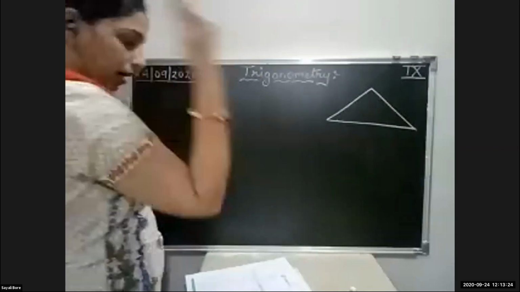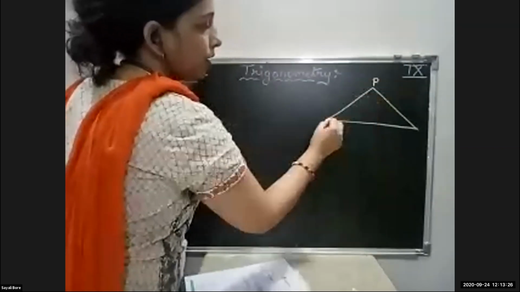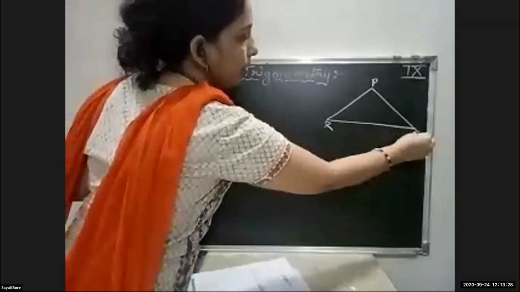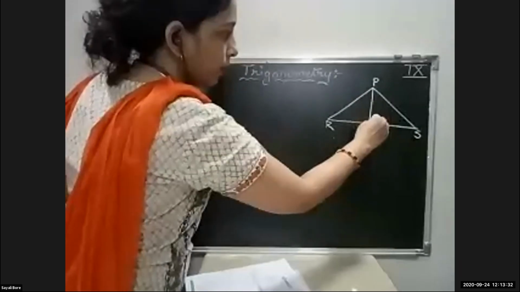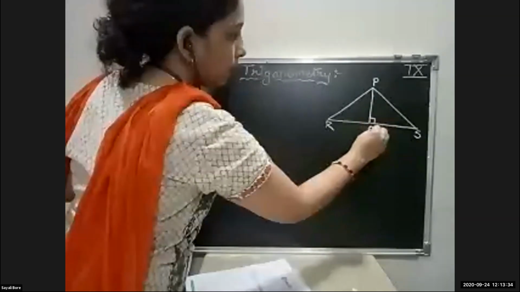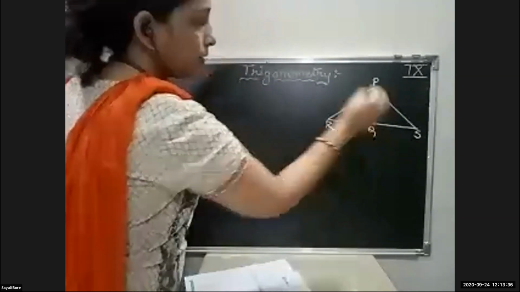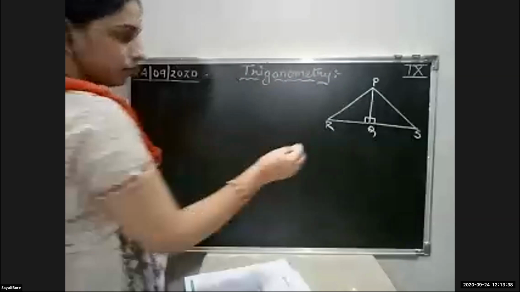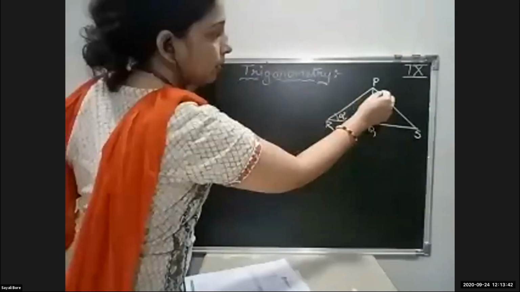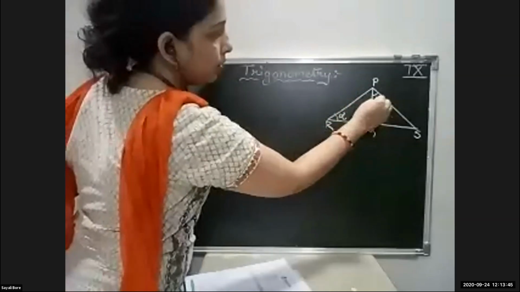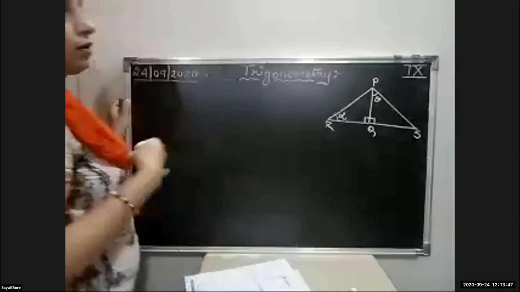That is triangle PRS, and this is PQ. Angle R is given as alpha, whereas angle P is given as theta.